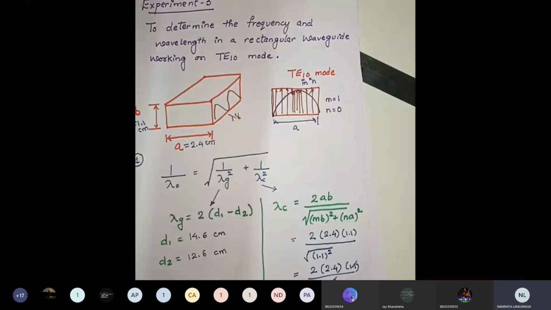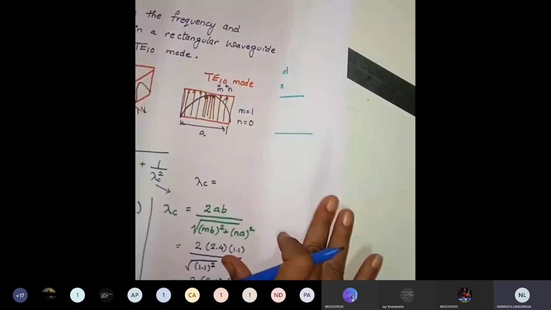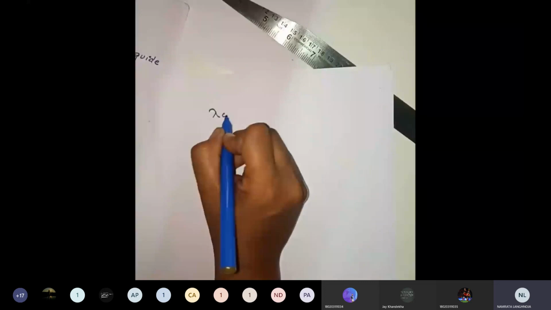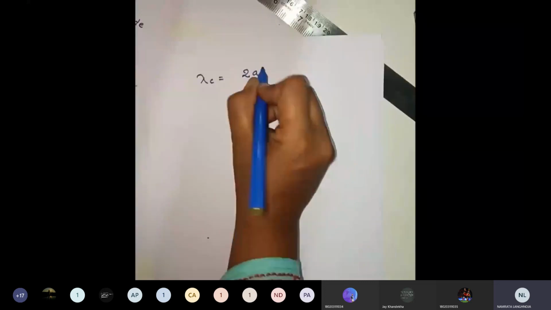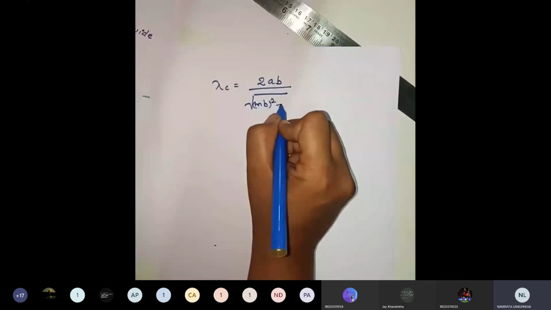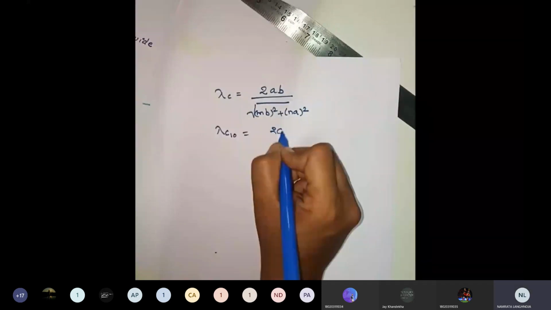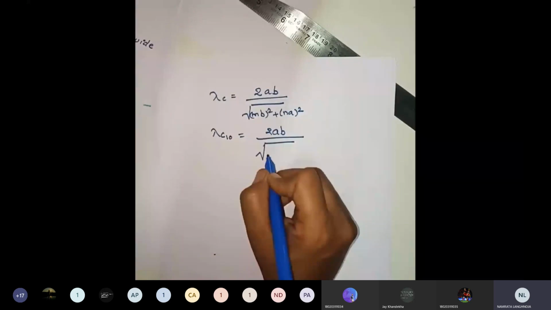So overall, I can write down that for TE10 mode, lambda c is equal to 2ab divided by under root of mb square plus na square. I will write down the value for m equal to 1, that is b square, n equal to 0, so this will become 0.